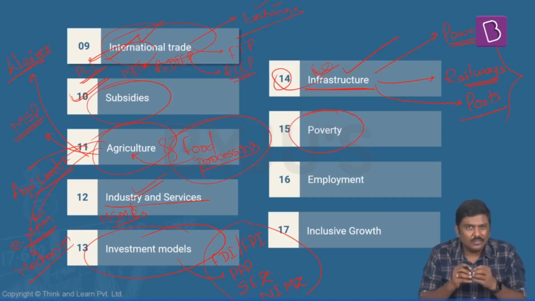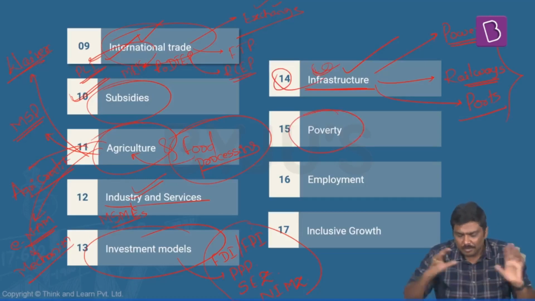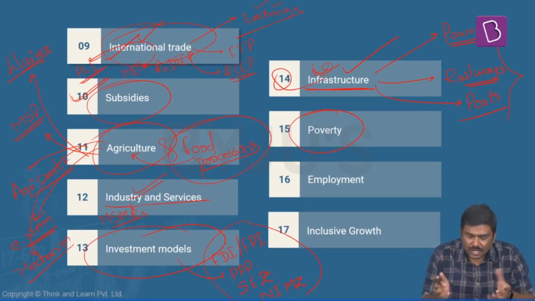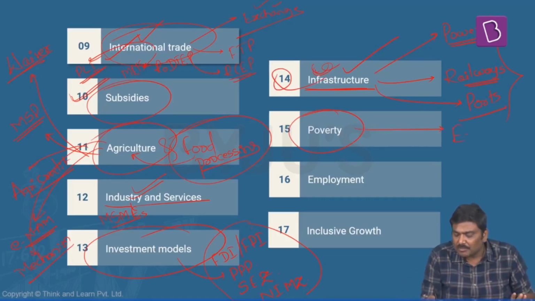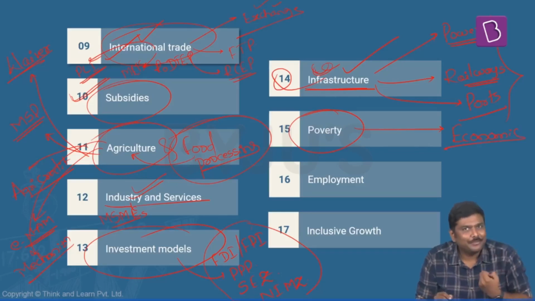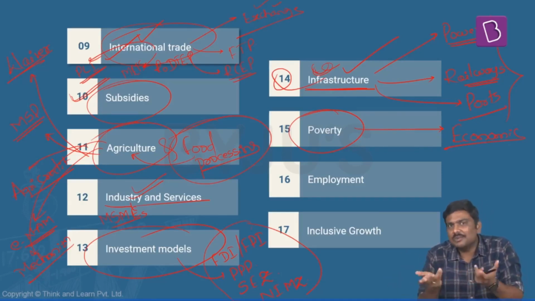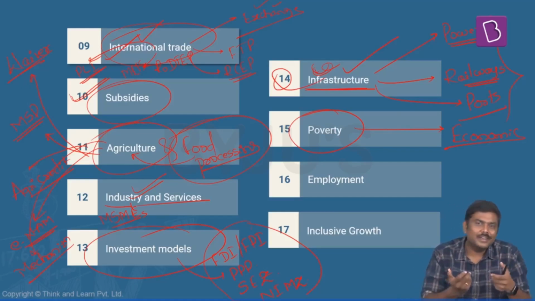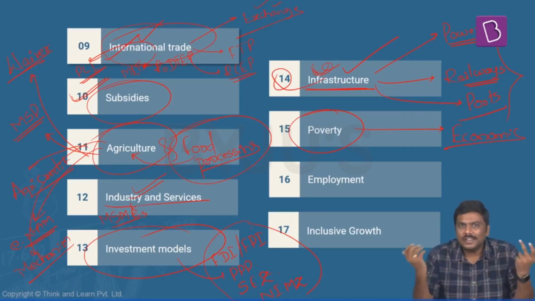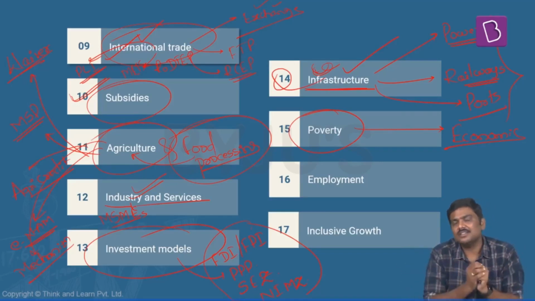Next, we'll discuss a very important concept of poverty, but please understand the discussion will be focused on the economic aspects of poverty. For example, how do you define poverty? I'm pretty sure most of you will simply say, sir, if a person doesn't have enough food, enough clothing, enough housing, right, he'll be classified as poor. But how do you define enough clothing? How do you define enough housing, enough food? Right, so there is a need of understanding the idea of poverty under a technical lens as such.